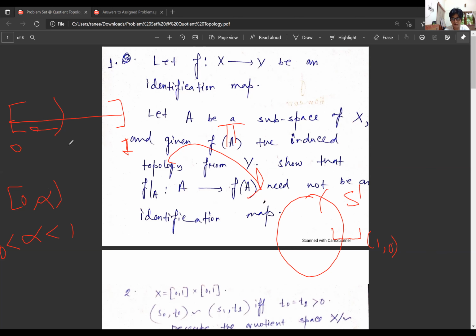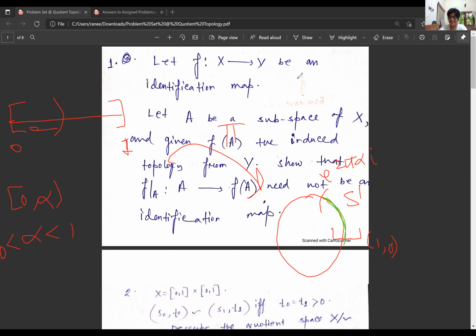So this will be e to the power 2 pi alpha i. This is the image of this open set under the map pi, and you can all understand this is not open in S1.